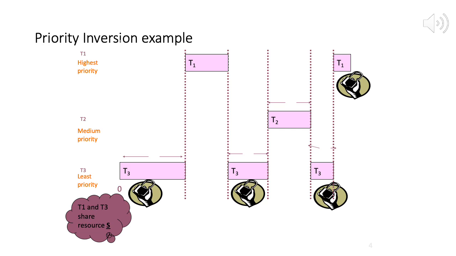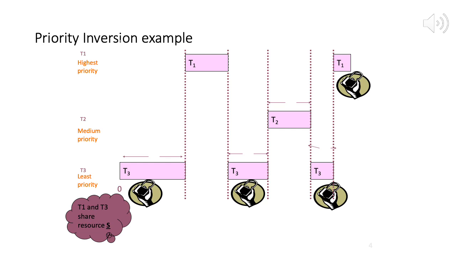Now, when T1 makes a request on resource S, the lock is not available, so T1 is blocked. Now T3 is running. It still has the lock, and now a medium priority process comes in.